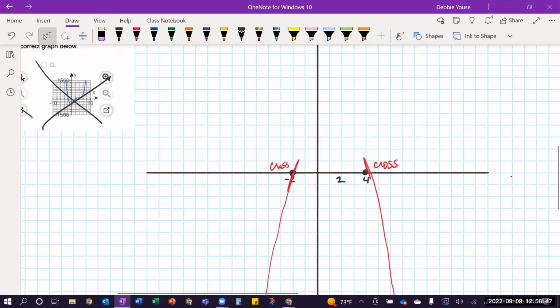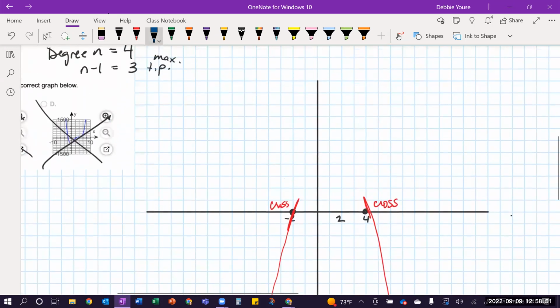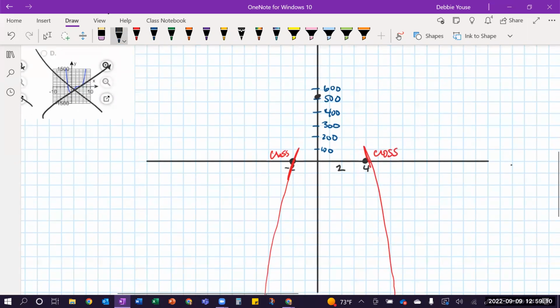Well, remember we had a y-intercept of 512. So if this is 100, 200, 300, see, I changed my scale, 400, 500, 600, then I know I have a y-intercept roughly here. Somehow it's got to connect, but what else is it going to do?